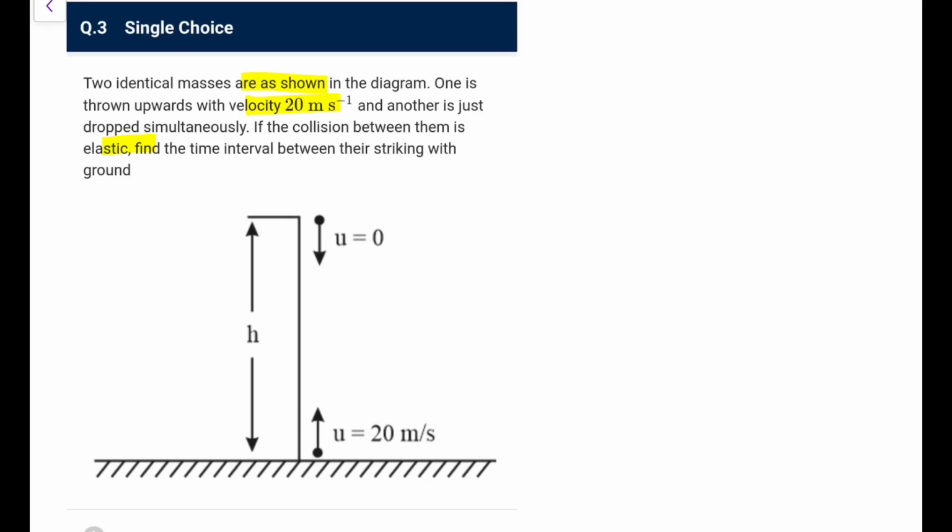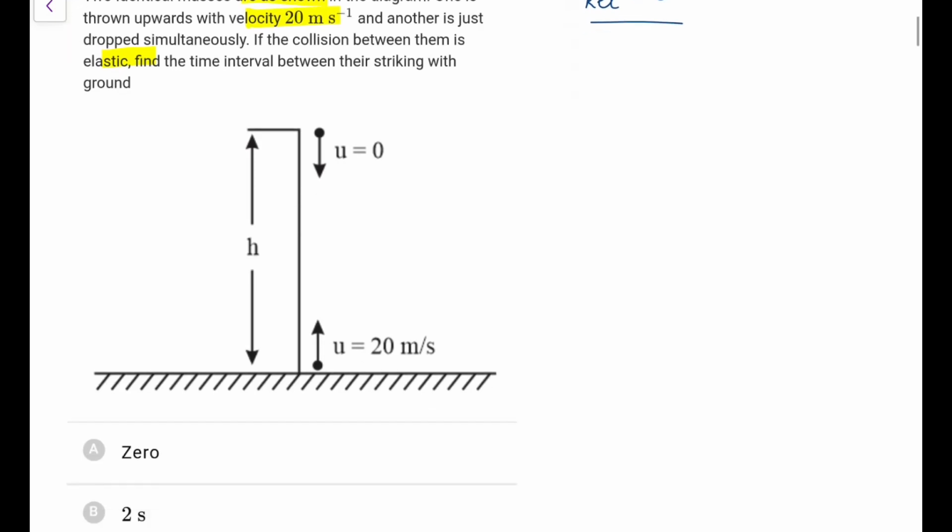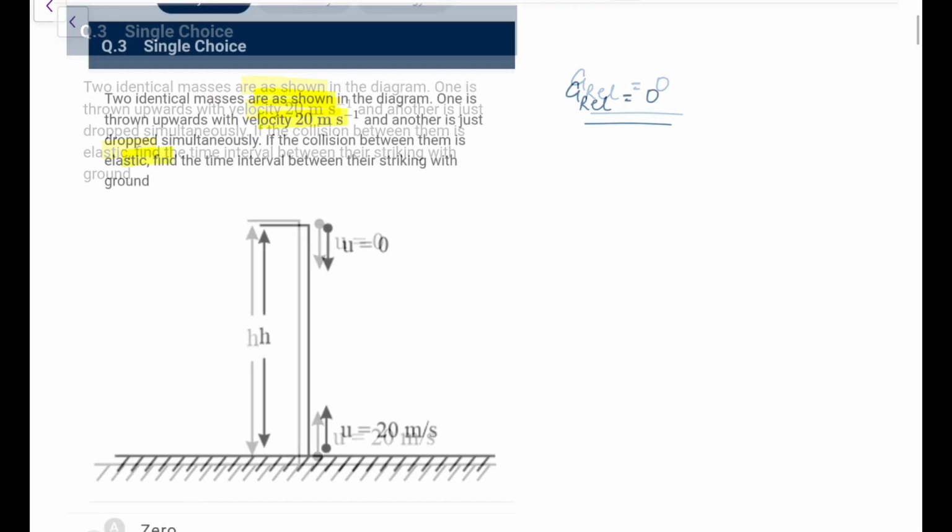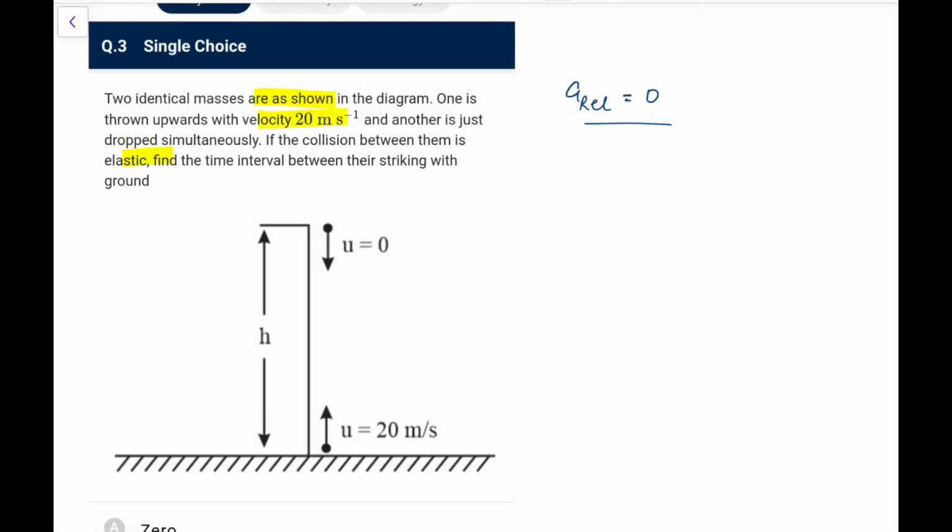First of all, where will they meet? The relative acceleration of both is 0 because both move with the same acceleration. They are dropped from a height, but the height is not given to us. Plus one more thing, because they are identical and the collision is elastic, their velocities will exchange. So I can assume this particle's motion will be carried forward by the other.